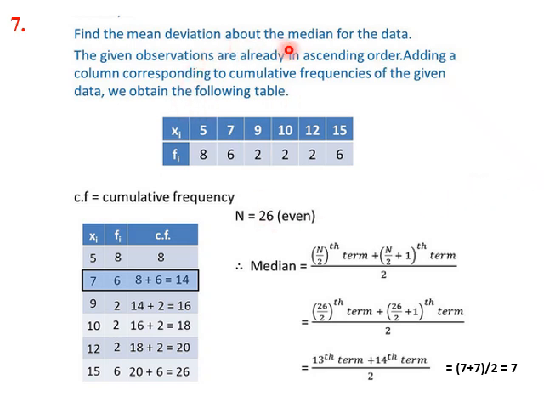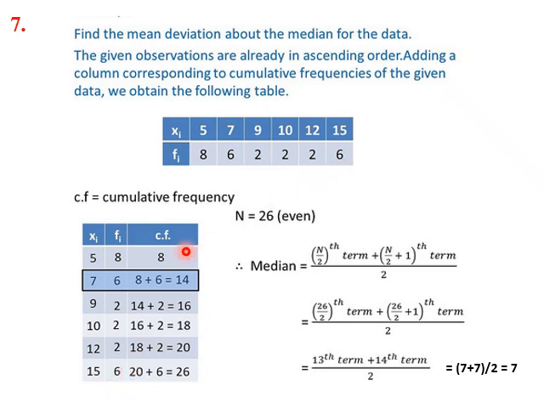Find the mean deviation about the median for this data. So again, this is a discrete frequency distribution where xi and fi are given. Next we find the cumulative frequency. We have to arrange this in ascending order. This happened to be in ascending order in the problem itself, so we need not do it. Else we have to arrange these numbers in ascending order. So 5, 7, 9, 10, 12, 13 and the frequencies are written in column format.